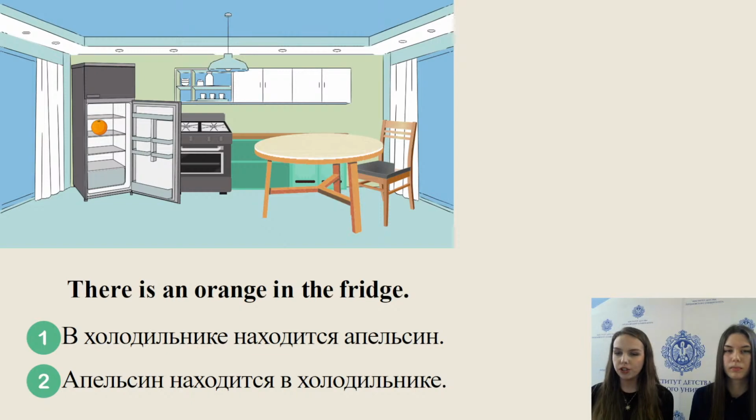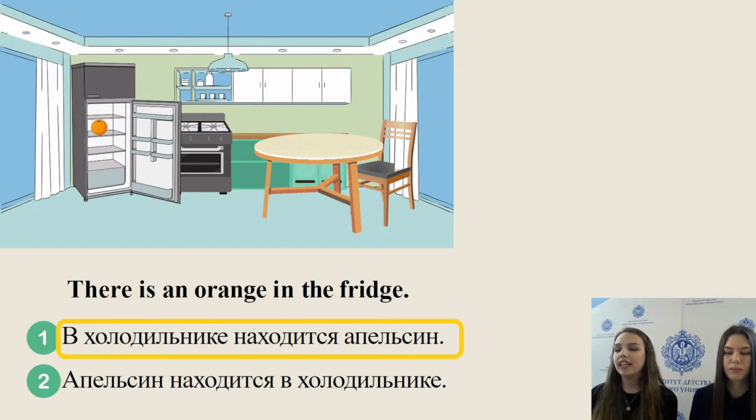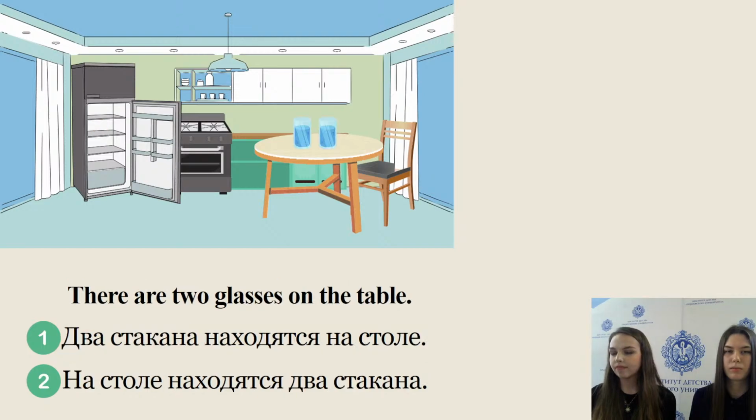There is an orange in the fridge. Yes, you are right. Number 1. В холодильнике находится апельсин. There are 2 glasses on the table. Number 1. 2 стакана находятся на столе. Number 2. На столе находятся 2 стакана.